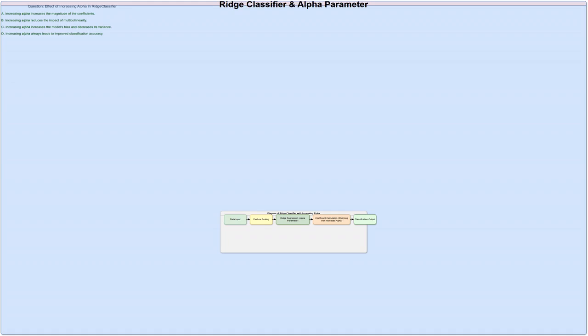I see this as the core concept. We're focusing on the RidgeClassifier, a type of linear model in machine learning. The crucial element here is the ALPHA parameter, which controls regularization strength. Regularization helps prevent overfitting by penalizing large coefficients in the model. This is key to understanding the behavior of the model and how the parameter affects its predictions.